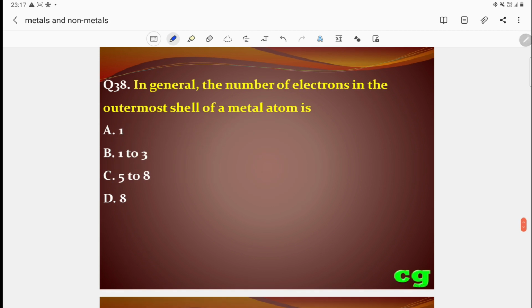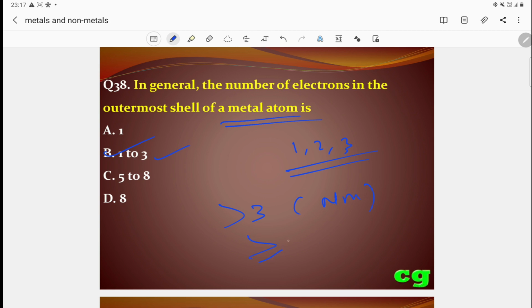Question number 38. In general, the number of electrons in the outermost shell of a metal atom. Already I have told you. A metal atom mainly contains 1, 2, 3, maximum 3 electrons. So the correct answer is B. 1, 2, 3. More than 3 means it is a non-metal. Greater than 3, that is a non-metal.